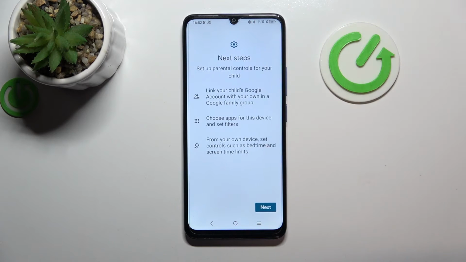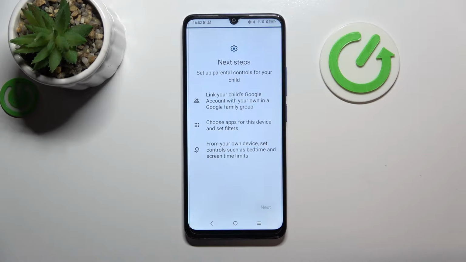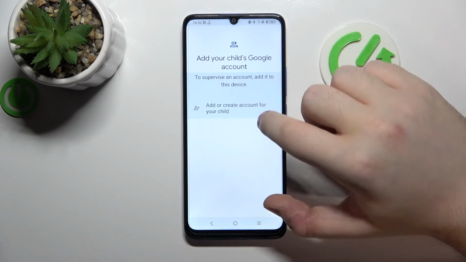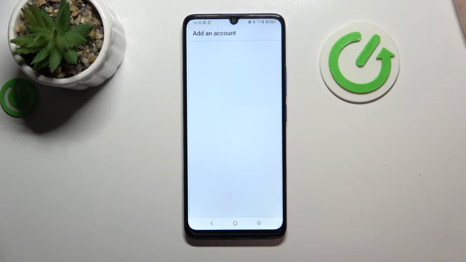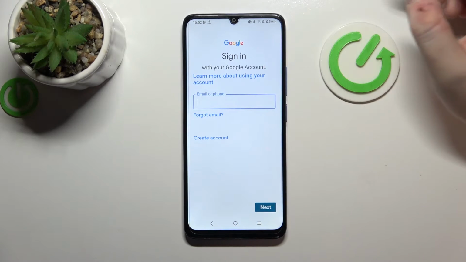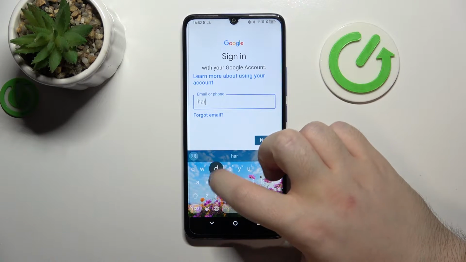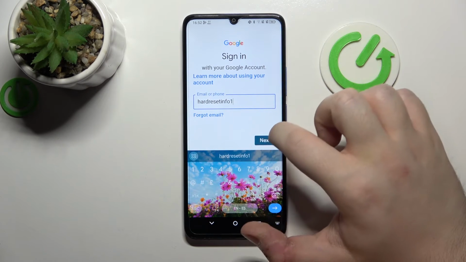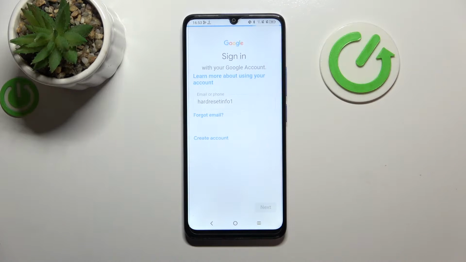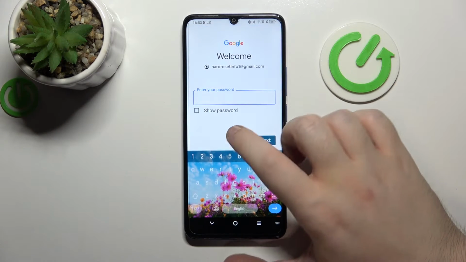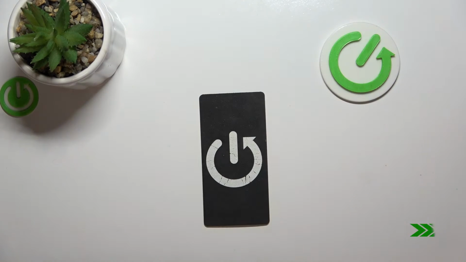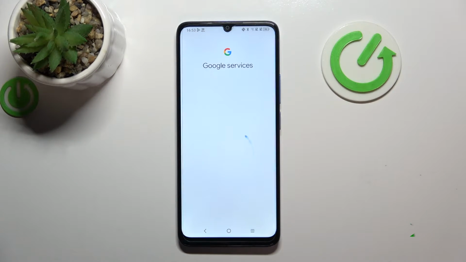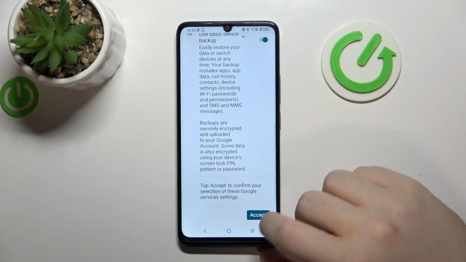Now select Child or Teenager and click Next. Now click on Add or Create Account for your child. And here you have to enter your child's email. Then click Next. And now you have to enter your password. Now click on More and Accept.